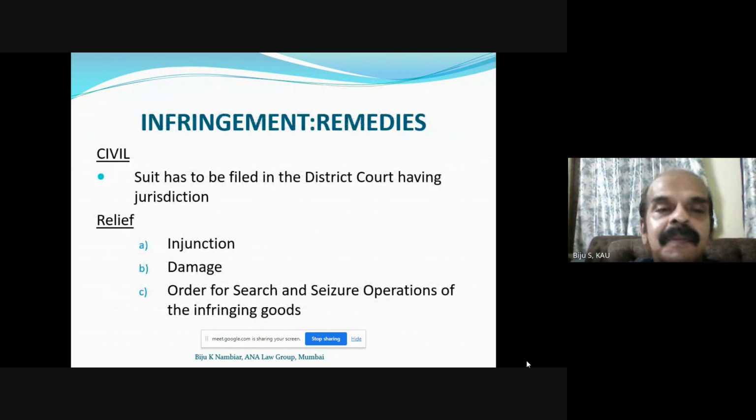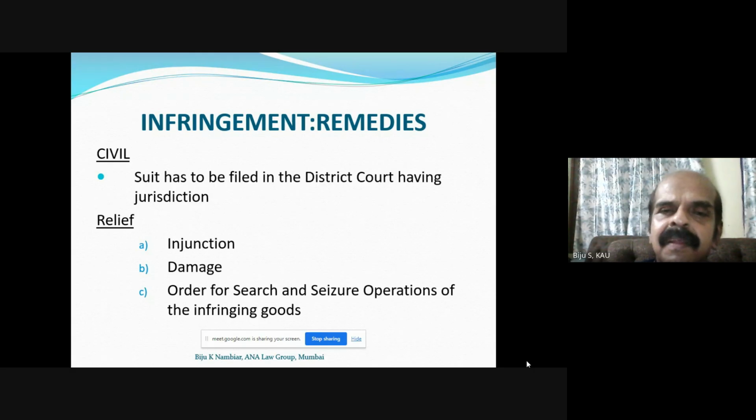In case of infringement, you can file a suit, which has to be filed in the district court. This is one of the main things when some infringement is there. We can go for an injunction so that it should be stopped, and damages, and sometimes we may get remedies from the infringing agencies.